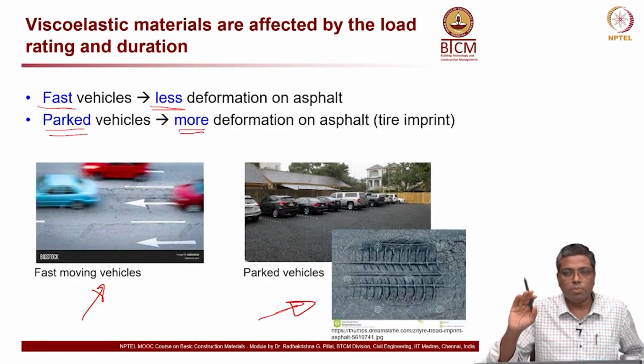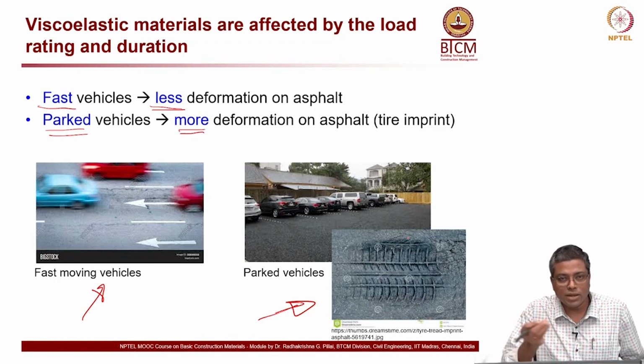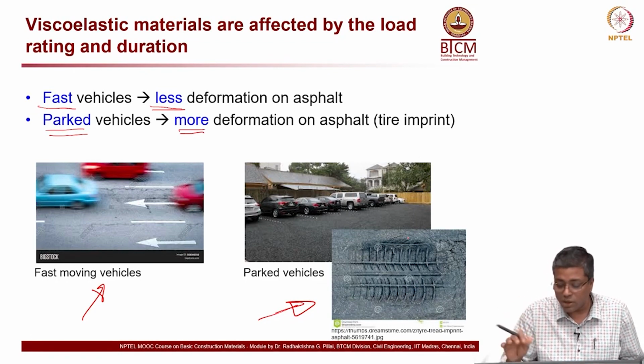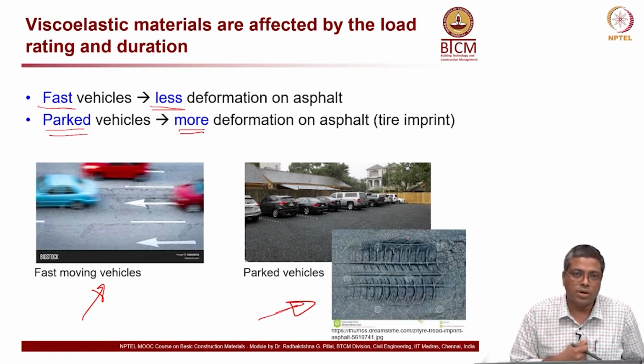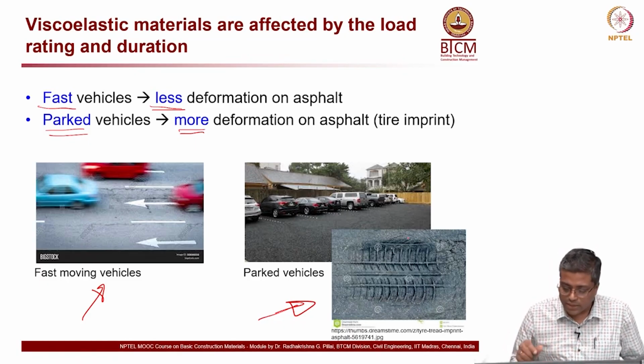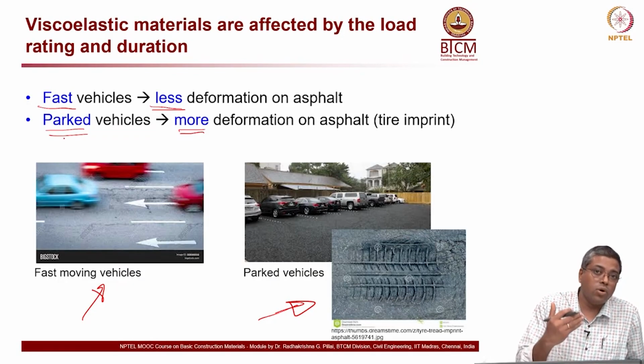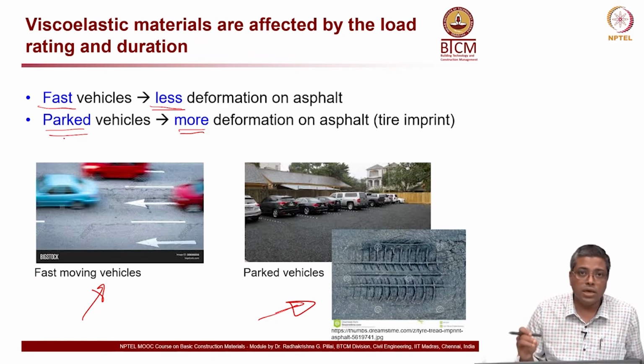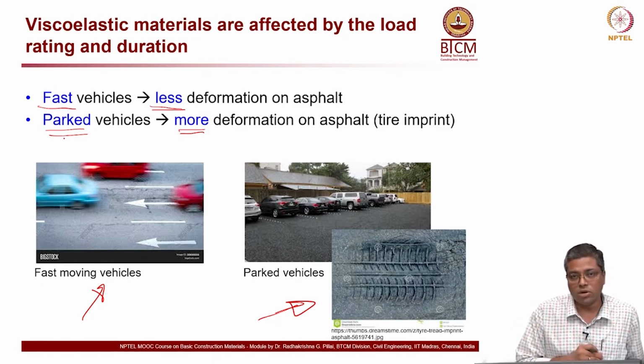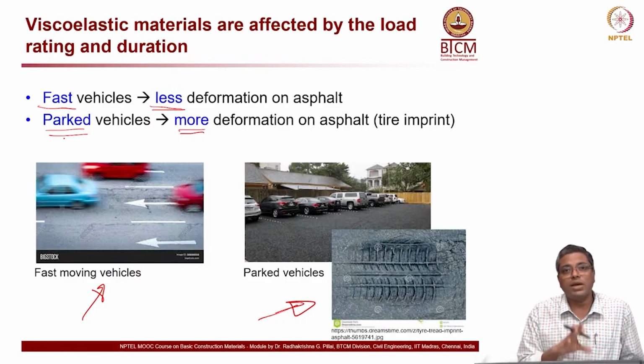If you imagine you park during the summer and there is some tar or bitumen bleeding on the road, you will see imprint of your vehicle's wheel. When the vehicle is parked, the duration of the load application is more, and hence you see more deformation on asphalt, even though the weight of the vehicle might be less.